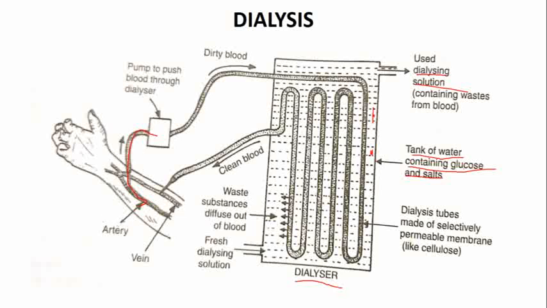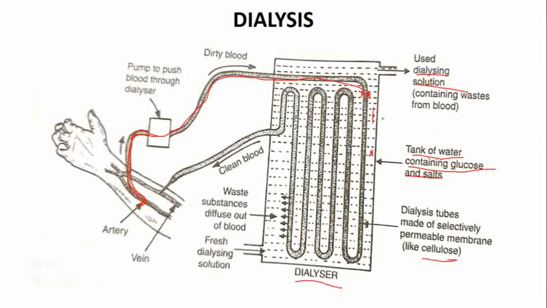The blood taken from the patient's artery is transferred into the dialysis solution with the help of a dialysing tube. This dialysing tube is made out of cellulose. Why is it made out of cellulose?